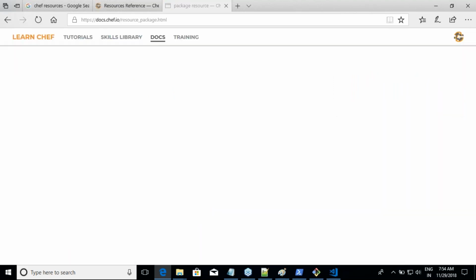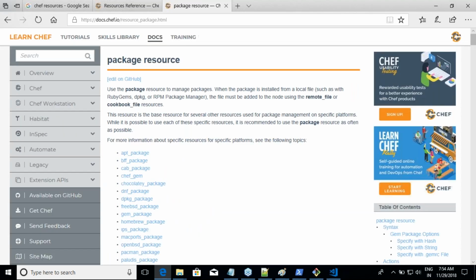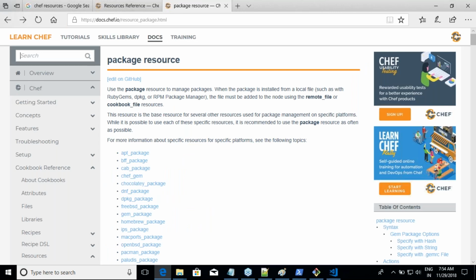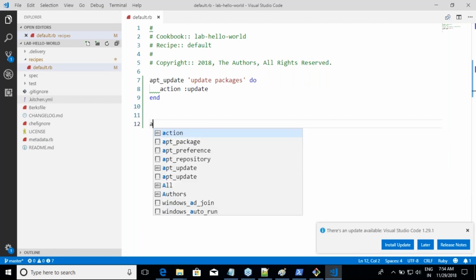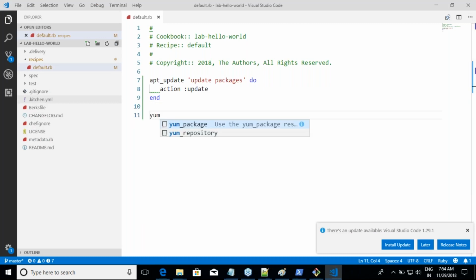Okay. Now the best part of the package is there is something like, just like how we have written apt_update, I have something called apt_package and yum_package also. All right, but apt_package is specifically designed for Ubuntu machines, and yum_package is designed for Red Hat.